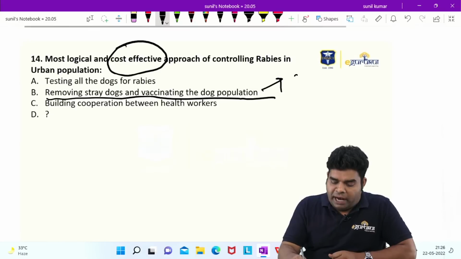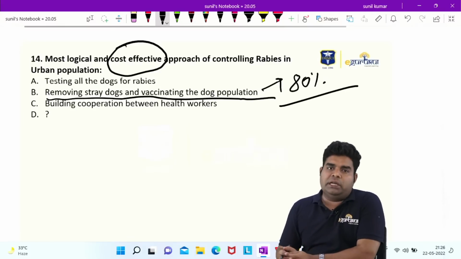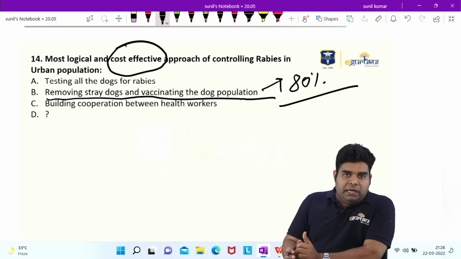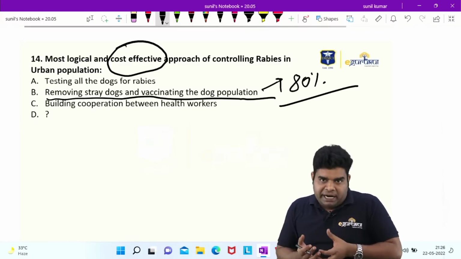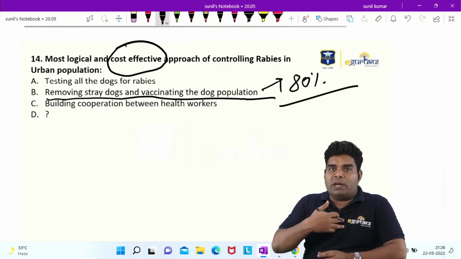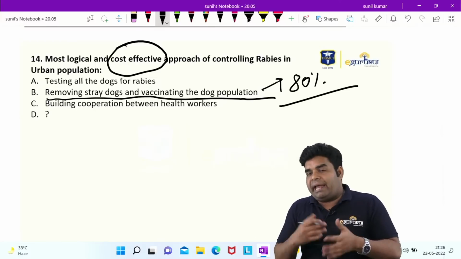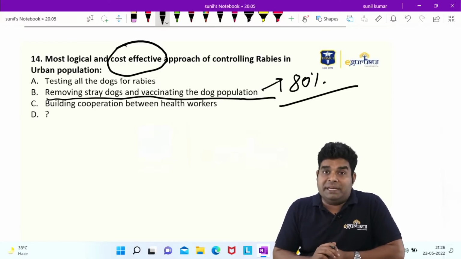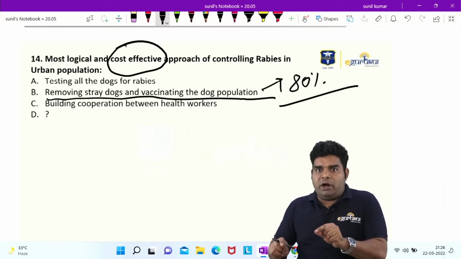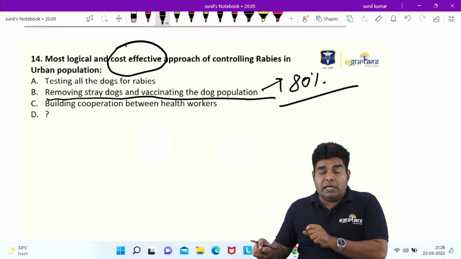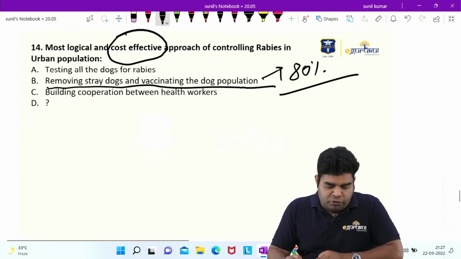Our target is to vaccinate 80% of the dog population. If we have vaccinated 80% of the dog population, then we can get good control over rabies spread. Along with that, if we are also removing stray dogs, then these two components united together can help in getting very good control of rabies in urban area. In PARC, they have used this line: remove stray dogs and vaccinate the dog population at least around 80%. This is the most cost-effective approach. So that was a direct question from PARC.